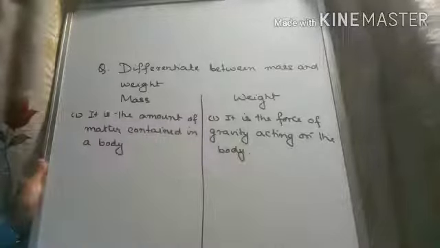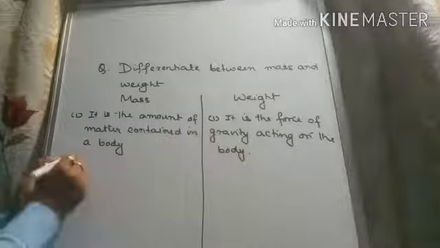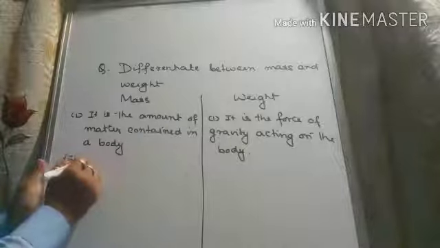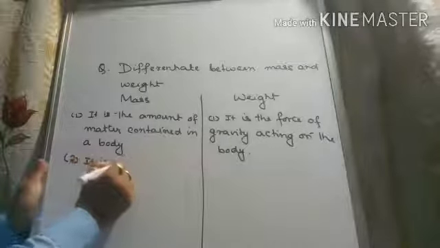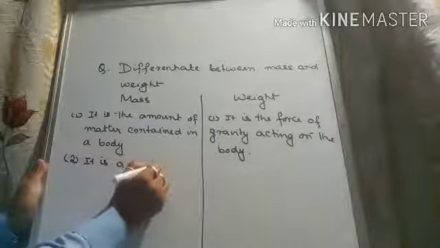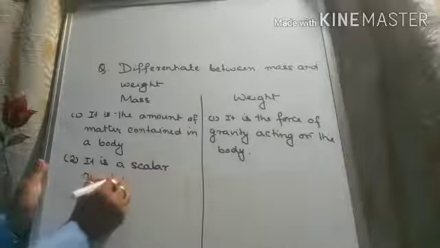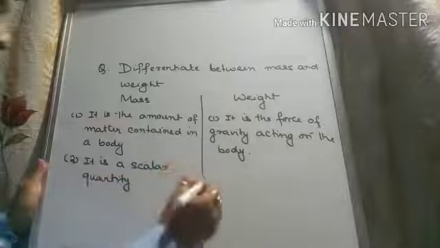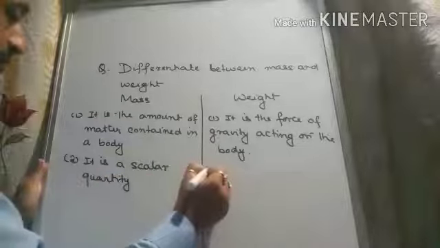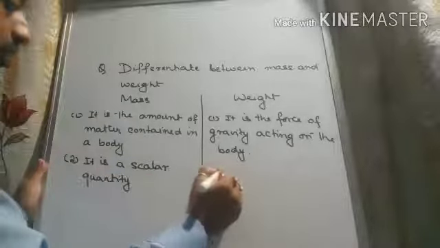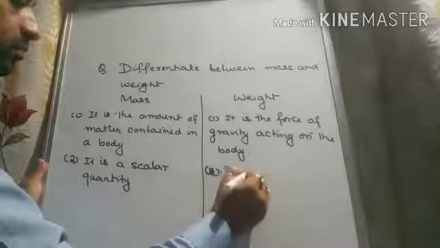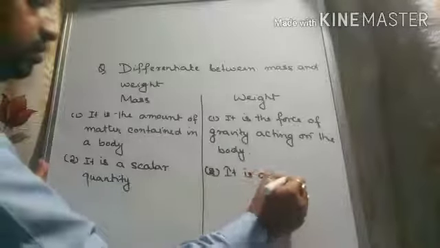This is the first point of difference. Second, it is a scalar quantity, and this one we write number 2, it is a vector quantity.